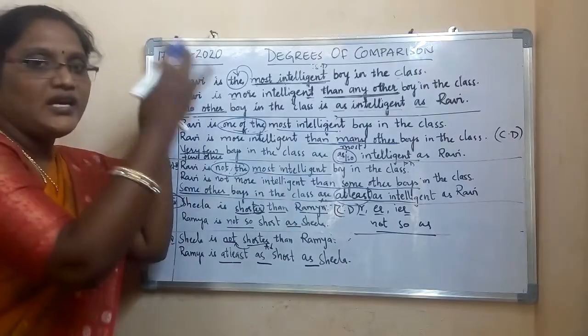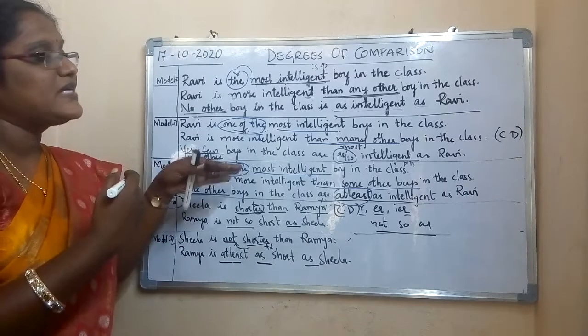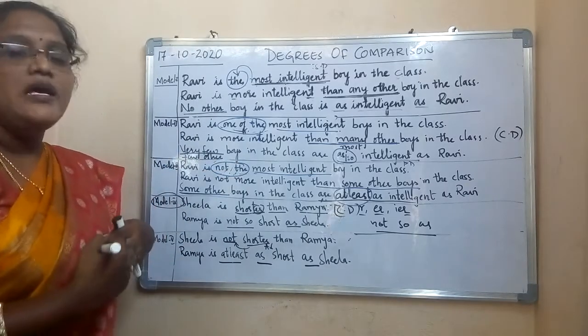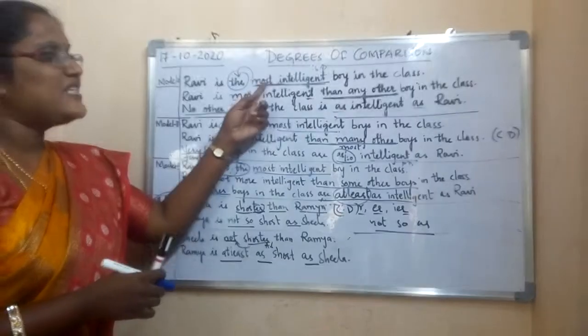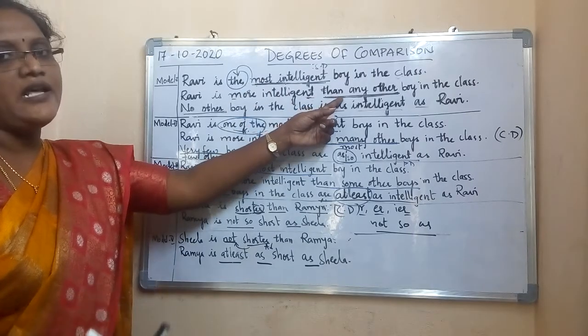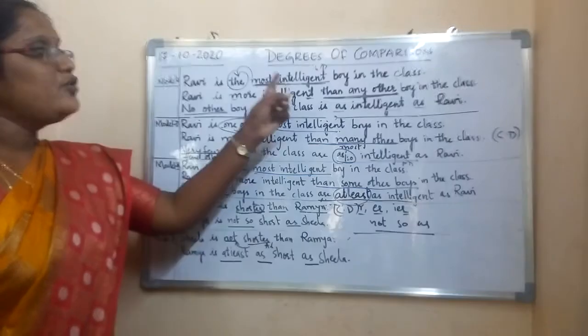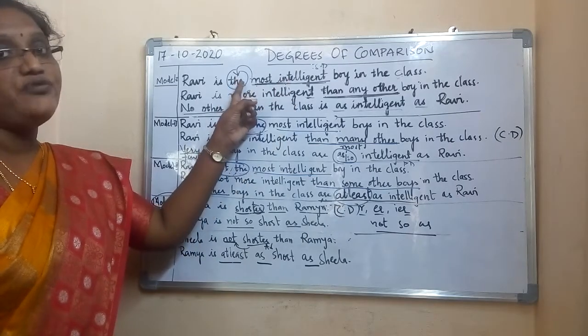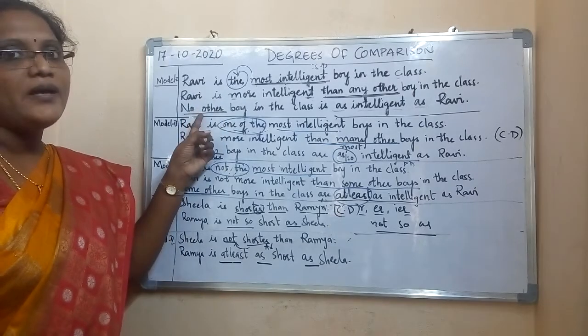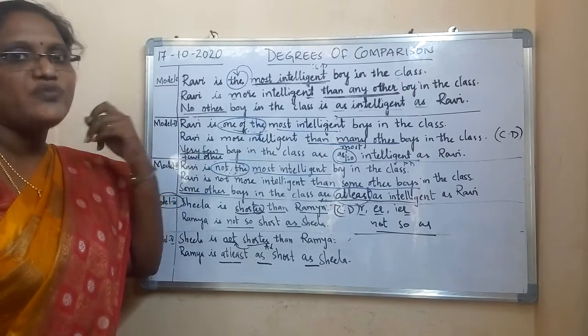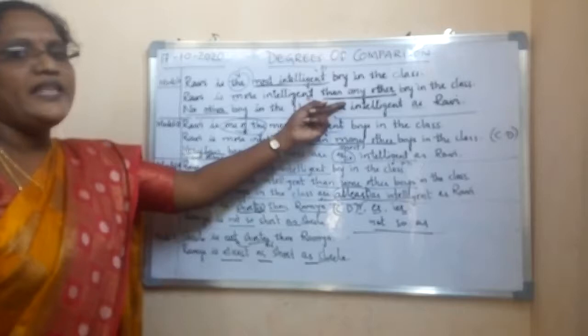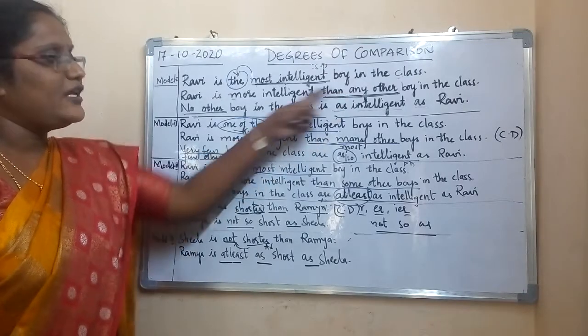Okay. I hope you have understood all three. Why? Because the same sentence, to show the difference, I have given you. When it is "the plus adjective", comparative becomes "than any other", and positive degree starts with "no other". That is type 1. How to identify type 1? Before the adjective, "the". And how to remember that type 1 positive degree starts with "no other", comparative degree "than any other". So for everything there is a clue.